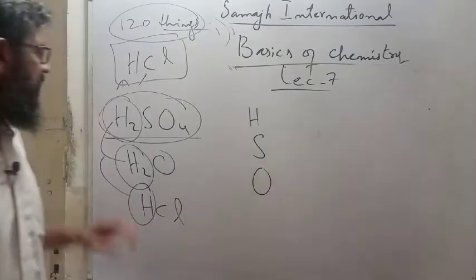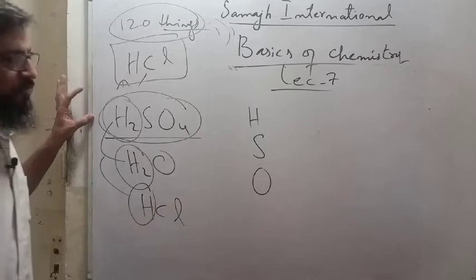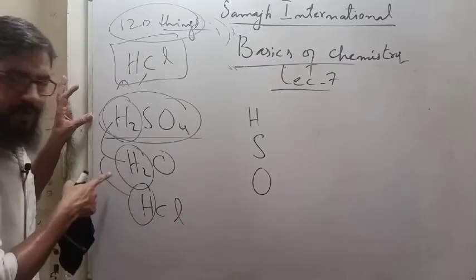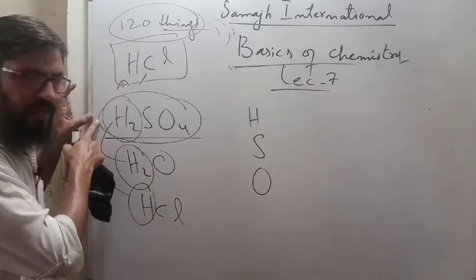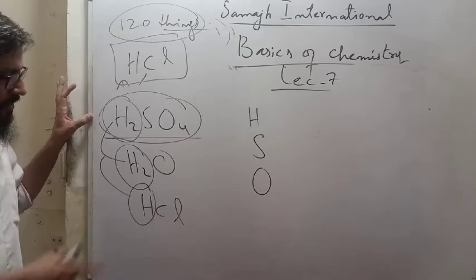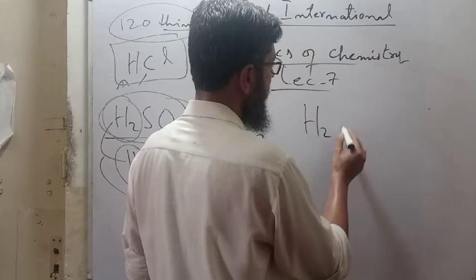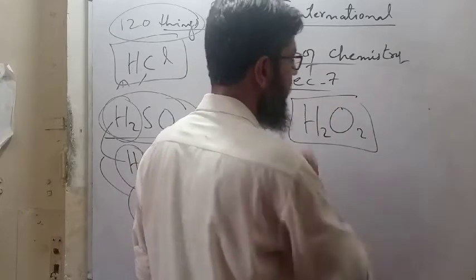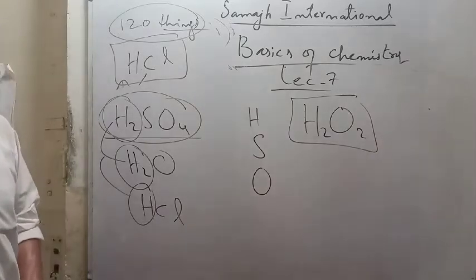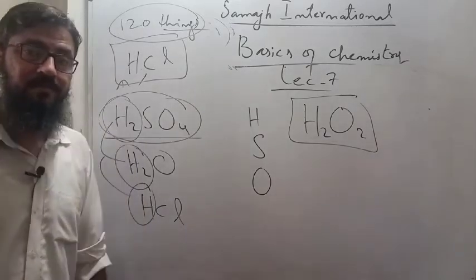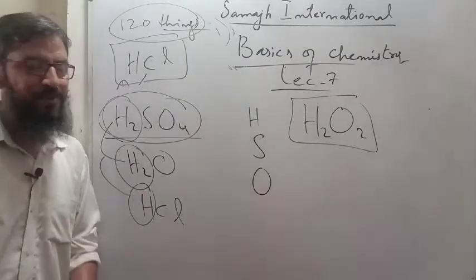You are combining this hydrogen with sulfur and oxygen, and you have made sulfuric acid. You are combining this hydrogen gas with chlorine, and you have made hydrochloric acid. You have combined this hydrogen gas with oxygen, and you have made water. Again you have combined this hydrogen gas with oxygen gas, but in a different way, and you have made hydrogen peroxide. Surprised? Yes, this is the way. And very simple.